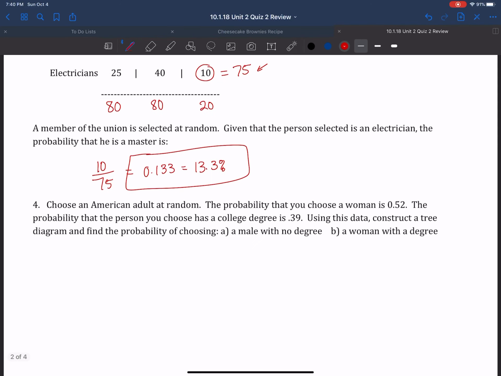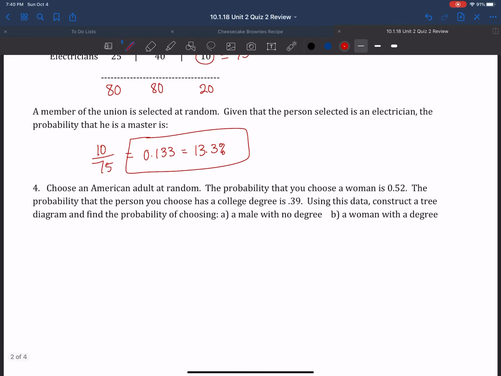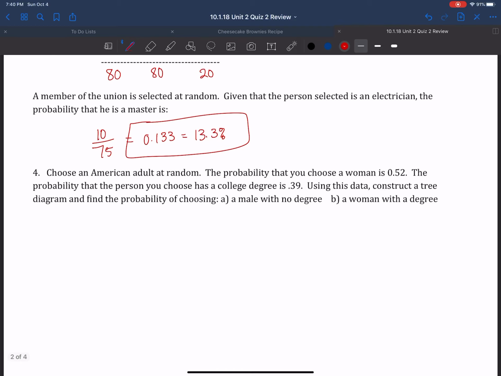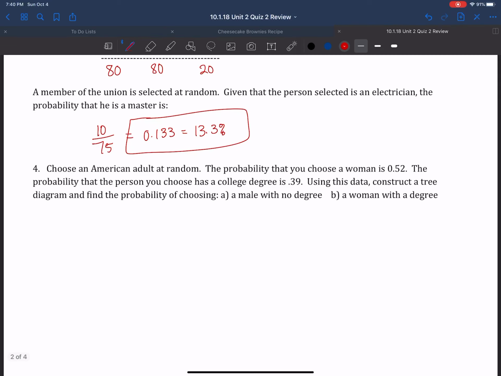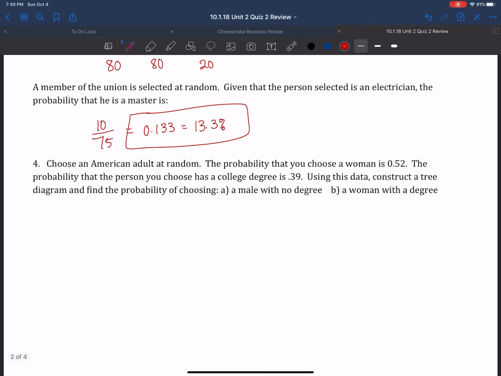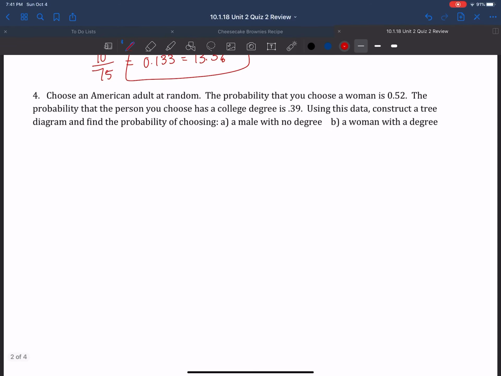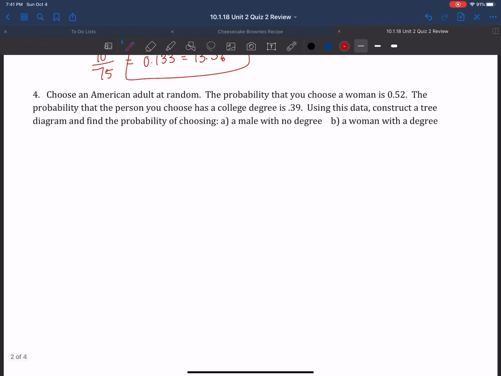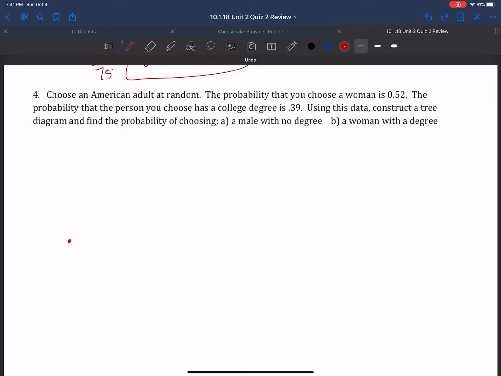Now it says choose an American adult at random. The probability that you choose a woman is 0.52. The probability that the person you choose has a college degree is 0.39. Using this data, construct a tree diagram and find the probability of choosing A, a male with no degree, and B, a woman with a degree. So I'm going to create a tree diagram. In the beginning, we have two options. We can choose male or female.